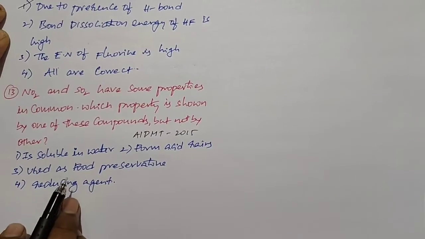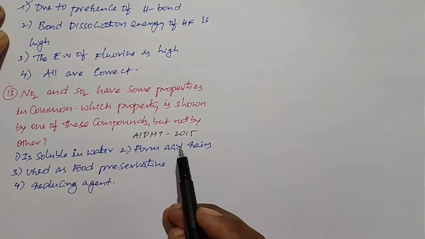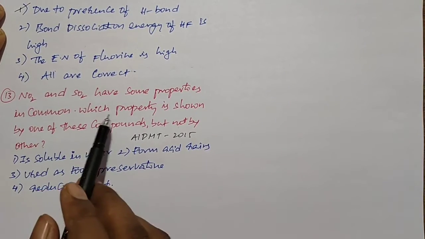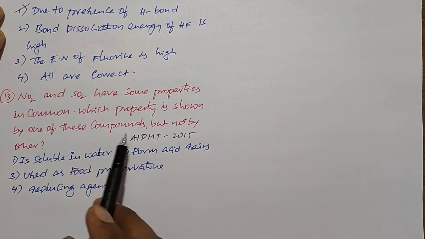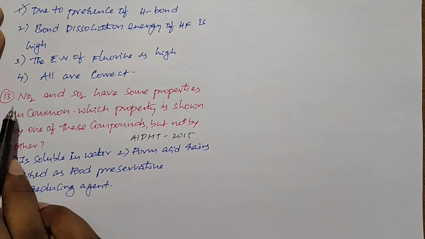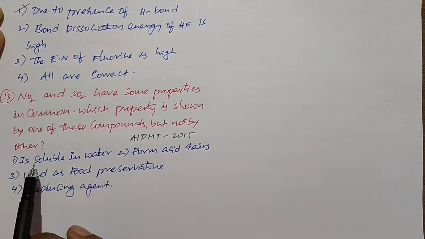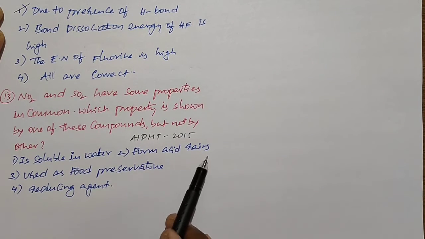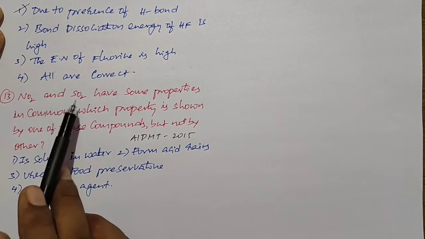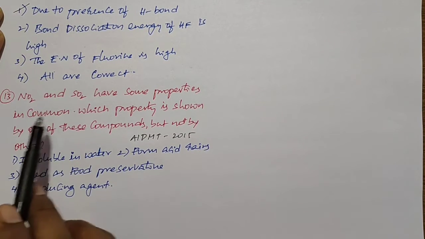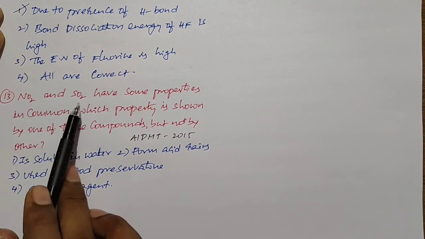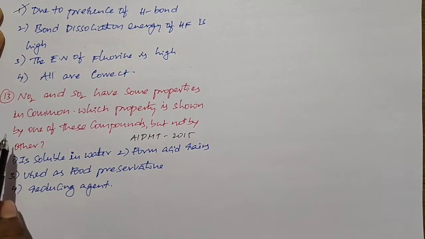Next question. This question is given in the All India Pre-Medical Test 2015 paper. NO2 and SO2 have some properties in common. Which property is shown by one of these compounds but not by the other? Here four options are given: is soluble in water, forms acid rain, used as a food preservative, reducing agent. Both NO2 and SO2 are soluble in water and form the corresponding acids. At the same time, NO2 and SO2 are both responsible for acid rain.